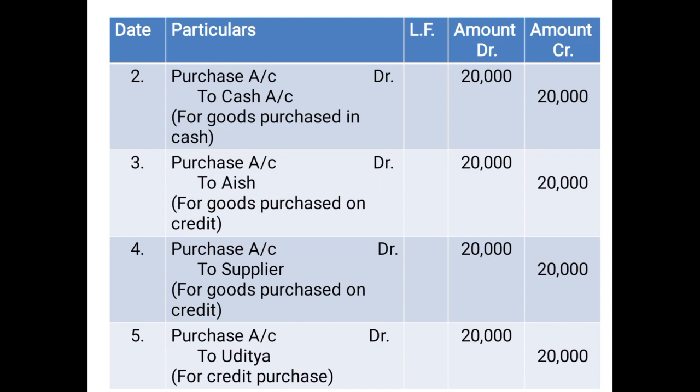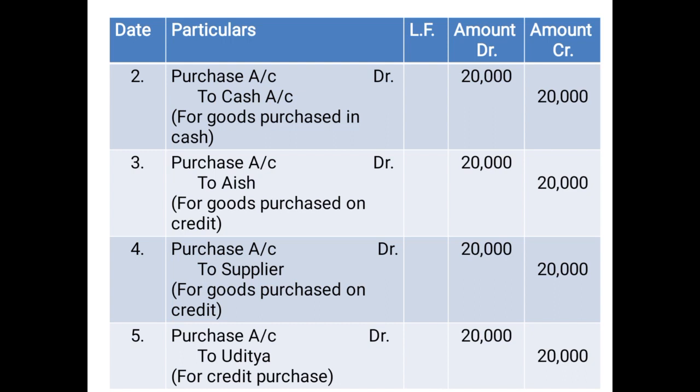Second entry, purchase account debited 20,000 in the debit column, to cash account 20,000 in the credit column for goods purchased in cash. These goods were purchased from Shreya, but these were in cash, so we have not recorded the name of Shreya. Third entry, goods were purchased from Ash on credit. It was clearly mentioned in the question, so we have passed the entry purchase account debited 20,000 in the debit column, to Ash 20,000 in the credit column in front of the name of Ash, and we have not suffixed the word account in name of Ash because it's the name of a human being. And in narration we have written for goods purchased on credit.